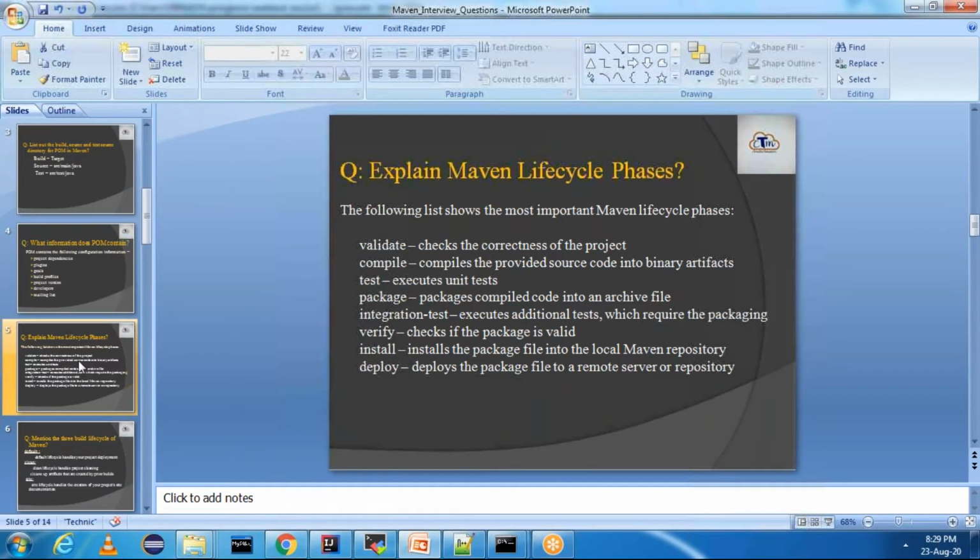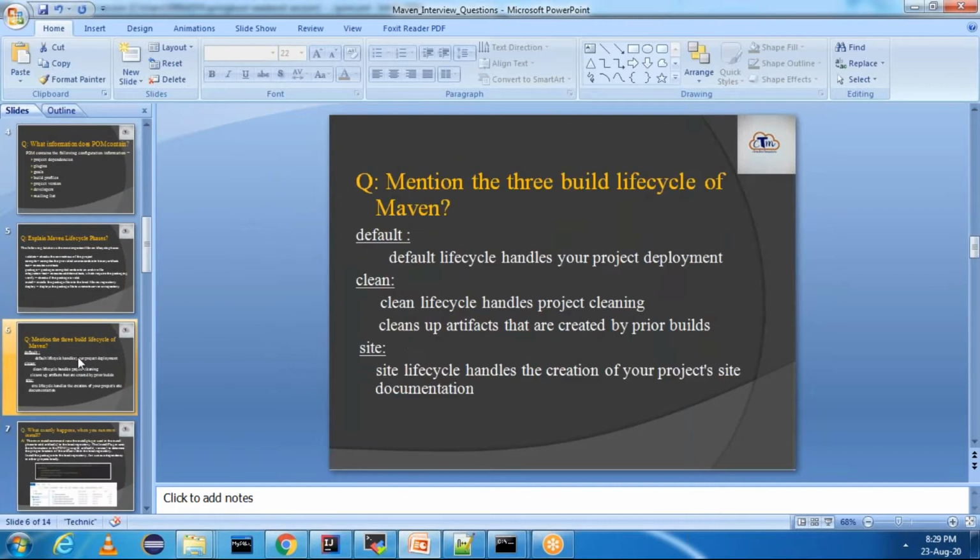Next, once we have done with life cycle phases, there is one more interview question which people commonly ask. What are the 3 build life cycles, right? We have 3 build life cycles. The first one is default, the next one is clean, another one is site. The default life cycle handles your project deployment, the clean life cycle cleans up artifacts created by prior builds, and the site life cycle handles the creation of your project site documentation.